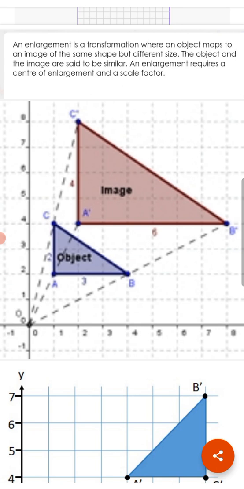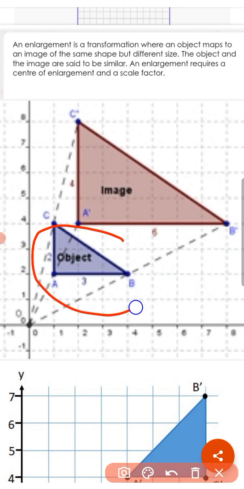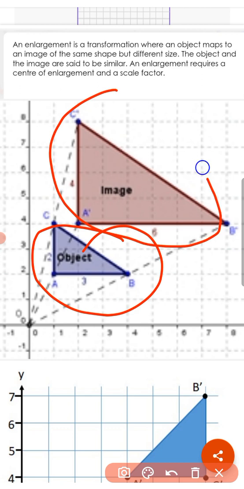Children, here this is our object and this is the enlargement, that is the image. An enlargement requires a center of enlargement and a scale factor. We will discuss this in the next video. So enlarge means making a shape larger. It is a transformation where the image has the same shape but different size. So it is known as similar.